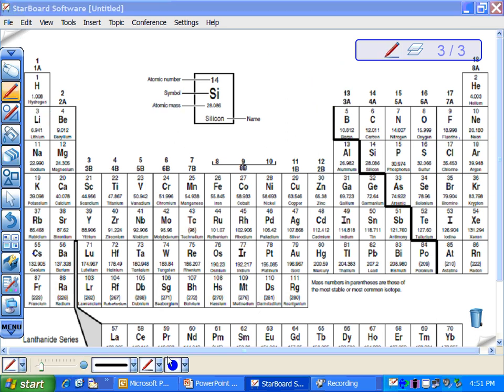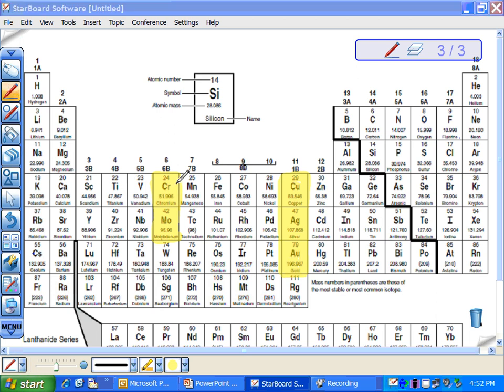Alright, we're going to talk about 5 exceptions. I'm going to highlight them. I suggest you highlight them on your periodic table as well. It's chromium and molybdenum, and copper, silver, and gold. So these are your 5 exceptions that you need to know for your quiz and for your test.